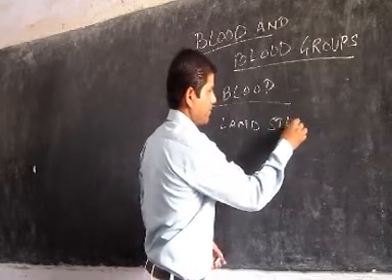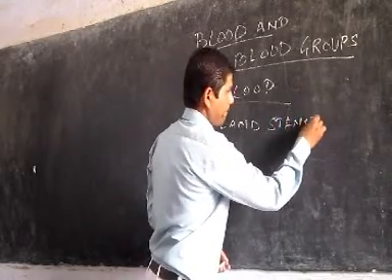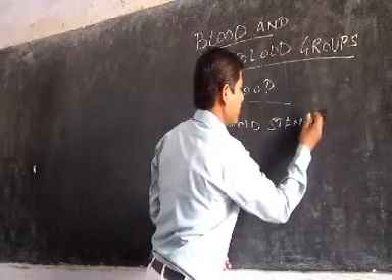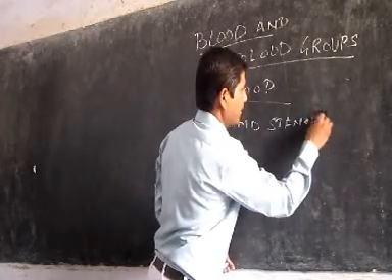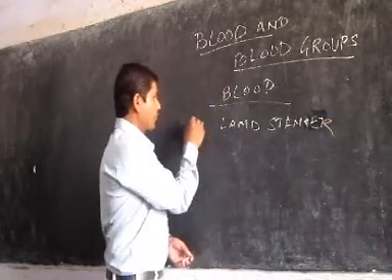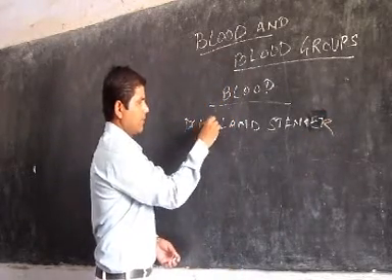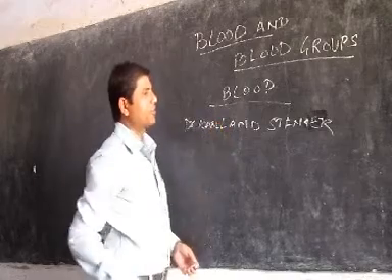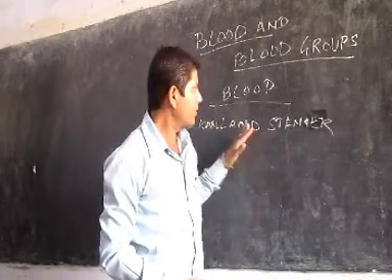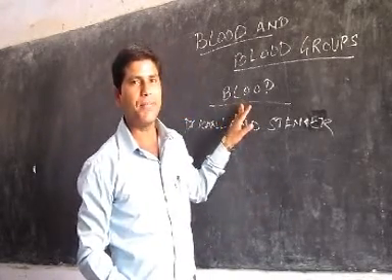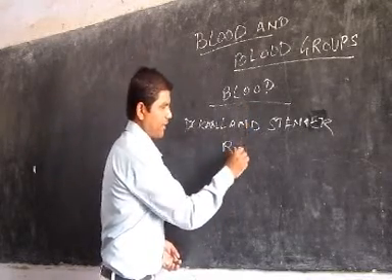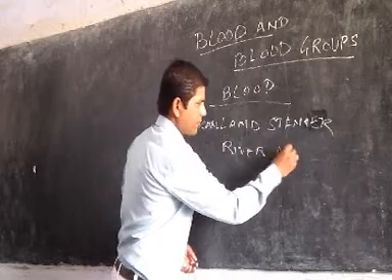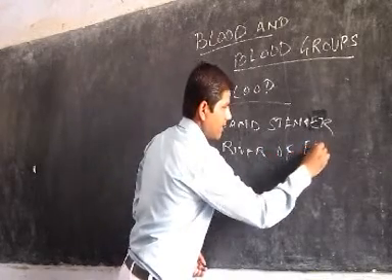Dr. Karl Landsteiner is known as the one who discovered blood groups, and blood is also known as the river of life.